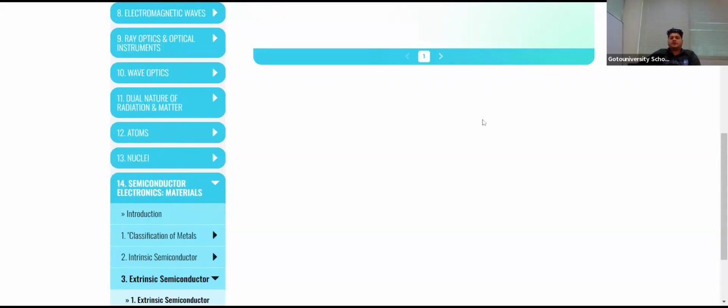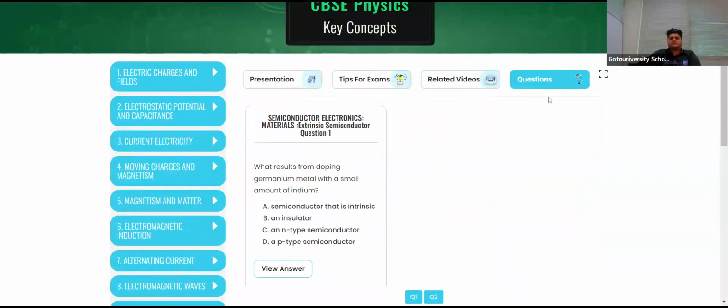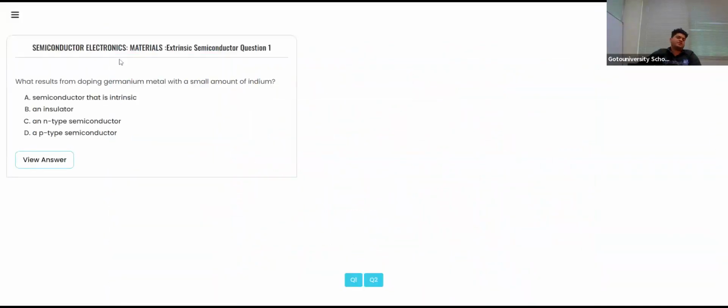Next, for extrinsic semiconductor, the question is, what results from doping germanium metal with a small amount of indium? Options are an intrinsic semiconductor, an insulator, an N-type semiconductor, a P-type semiconductor.